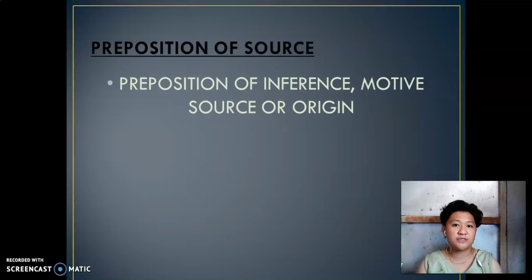Prepositions of source. So prepositions of inference or motive, source or origin. So a preposition of source is basing on the link, the sources of the information, or the sources or origin of that information or the thing, and the sources.